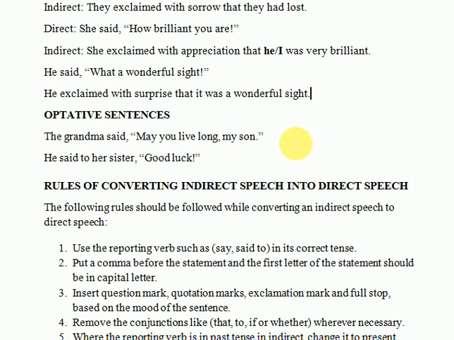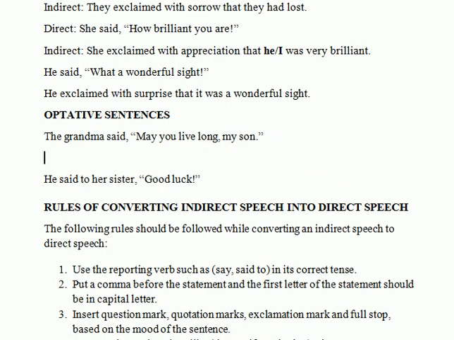These are called optative sentences, and the rules for optative sentences are similar to exclamatory sentences. We are going to firstly change the tag word according to the sense of the sentence. Since this is "May you live long, my son," it seems a prayer. Therefore, I would write the grandma prayed that you, second person pronoun.